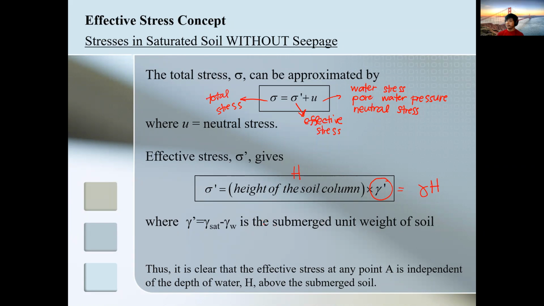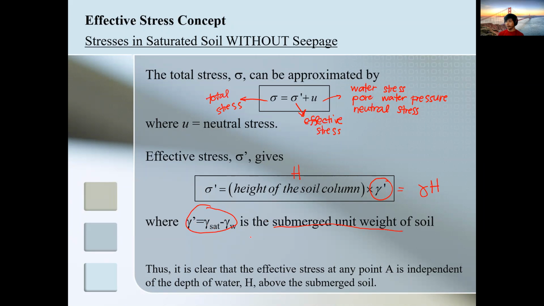Okay. So again, as I told you earlier, this particular formula has been used in your plates, in your weight-volume relationship. Now it can also be called the submerged unit weight. Again, effective unit weight is just another term. I think the buoyant unit weight is also being referred to as gamma prime. So try to research that one.